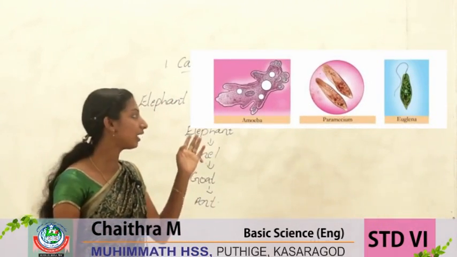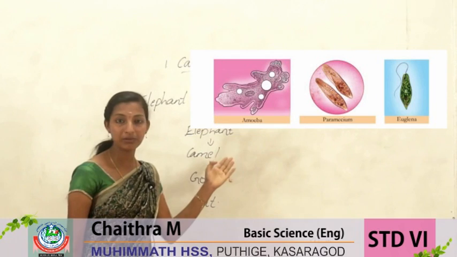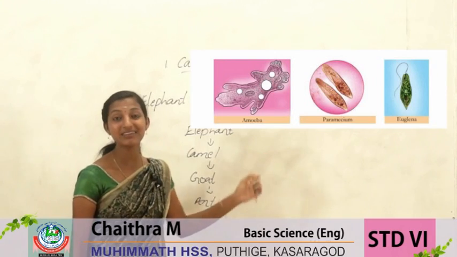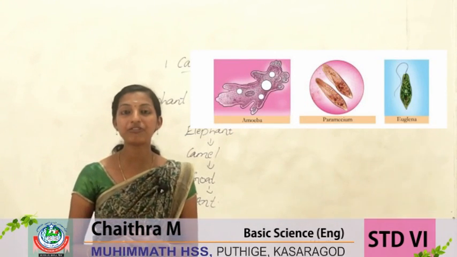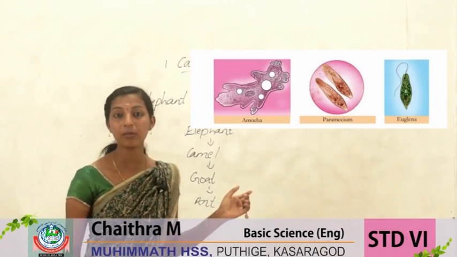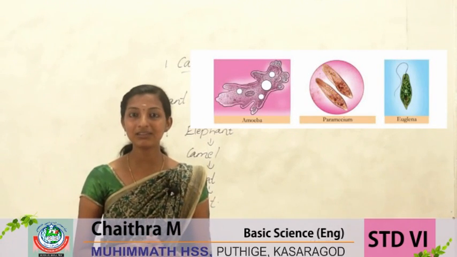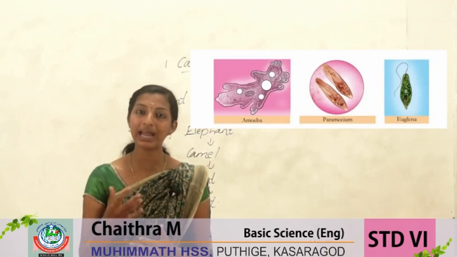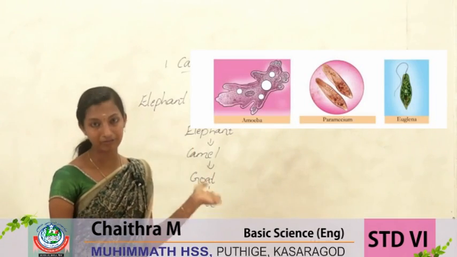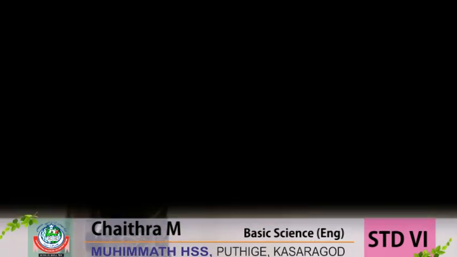We can see these types of pictures in the videos. These we call amoeba, paramecium and euglena. These are the microorganisms we found in water. These are microorganisms and we cannot see them with the naked eye. Naked eye means without using a microscope or hand lens. There are many other microorganisms also.